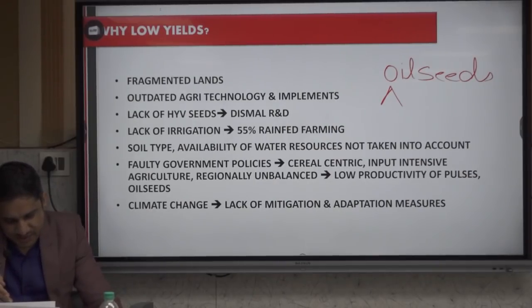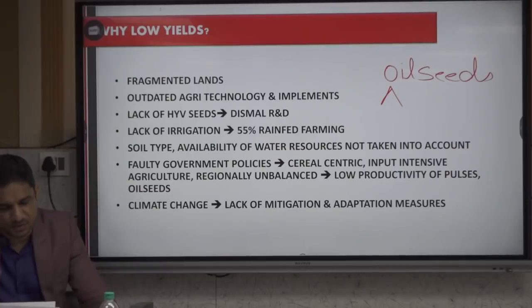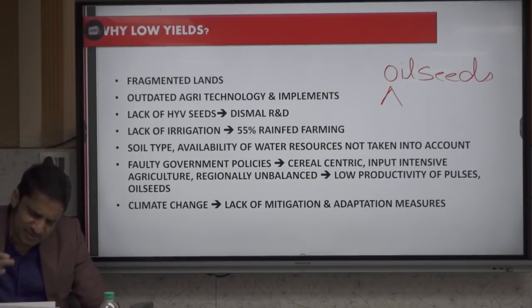Next we have oil seeds value. How much is the production? 35. Good, shabash. 35. Within oil seeds, we have soya bean actually, maximum one, 13, 14. Within oil seeds, we have soya bean, which is more than groundnut, which is 10. Some of you already gave up. You won't remember so much, so you stopped even writing. Trust me, we don't have the option. Sometimes in life, you have to do something even if you don't want to. Agriculture is one such thing. We have to study. No option.